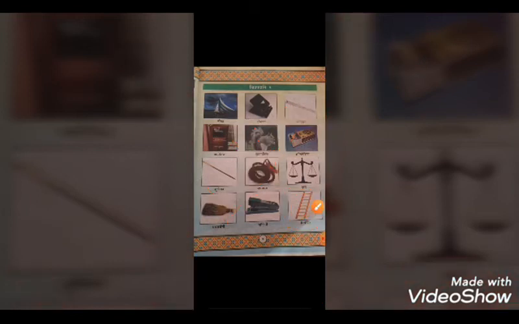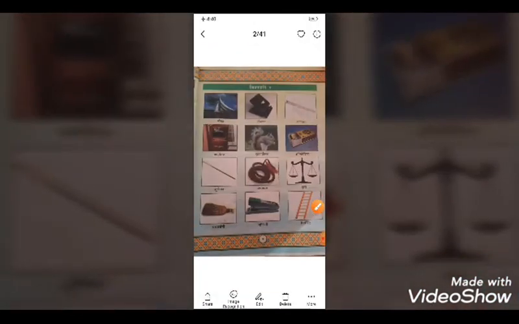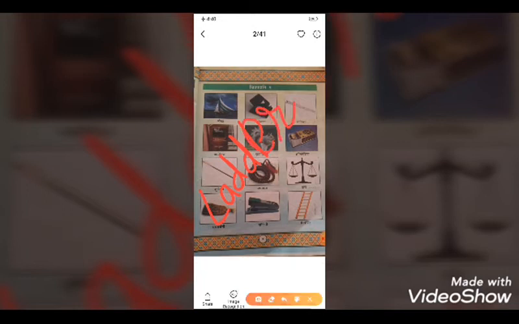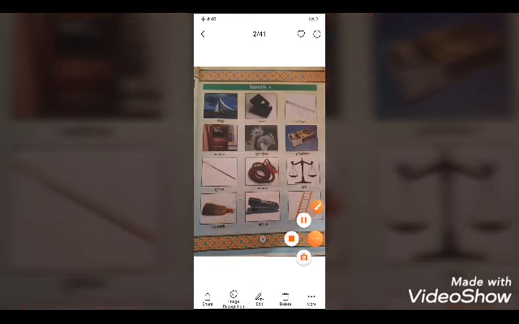Okay, again I am writing just because ladder. So here we have completed our Chitrapadani number 2 also. Now we are going to learn our Chitrapadani number 3.